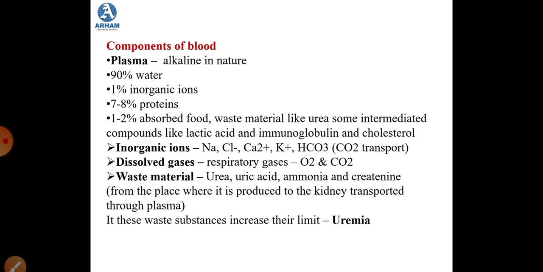So these waste materials are taken from the place where they are produced to the kidney, and this transport is done by plasma. And if these waste materials like urea, uric acid, and ammonia increase beyond their limit, the condition will be known as uremia. So if these waste materials increase in the body, the person suffers from uremia.